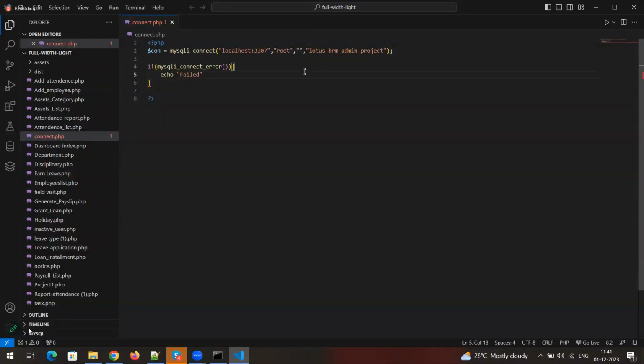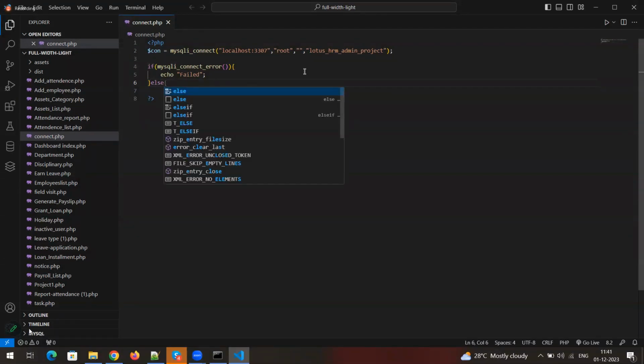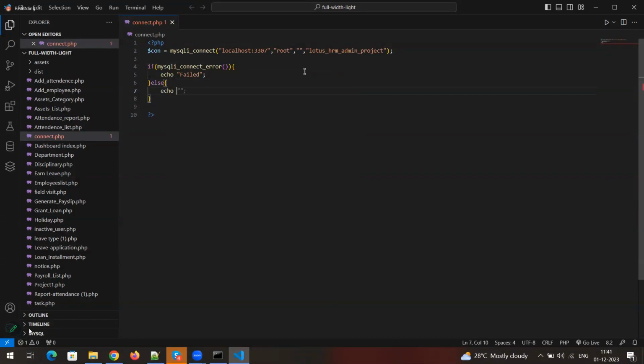This is the inbuilt connect error method. If this connection gives me an error, I'm printing this statement called failed. Else, same echo, I'm printing it as success, or connection success, anything you can take.